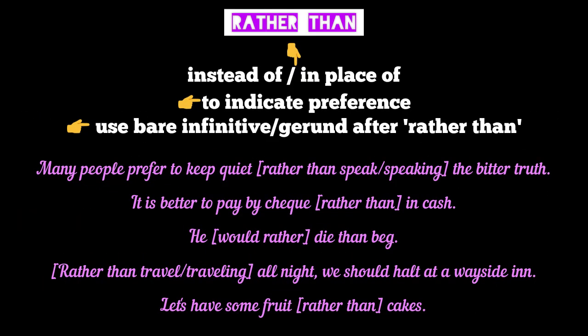Coming up next is the phrase rather than. It means instead of or in place of. The phrase rather than is used to indicate one's preference or choice. Remember, in a sentence, the phrase rather than is used just before the unpreferred or unpreferable action or thing.